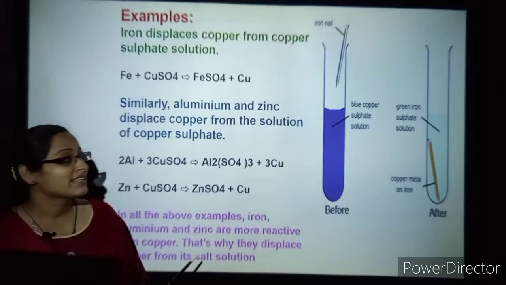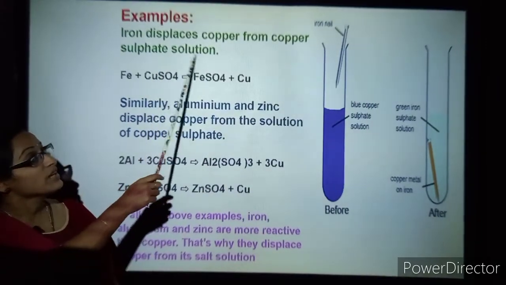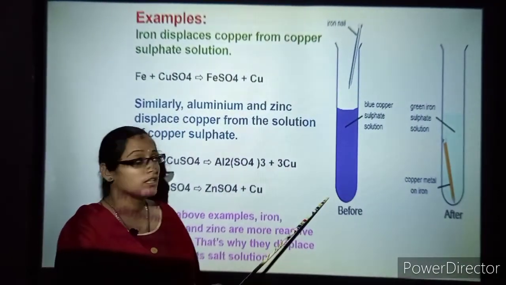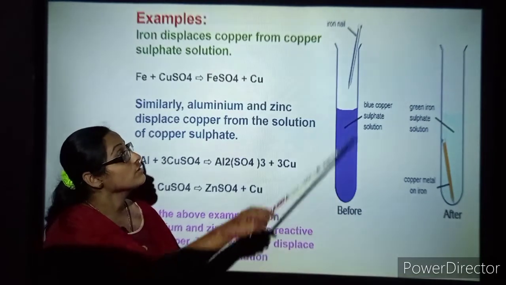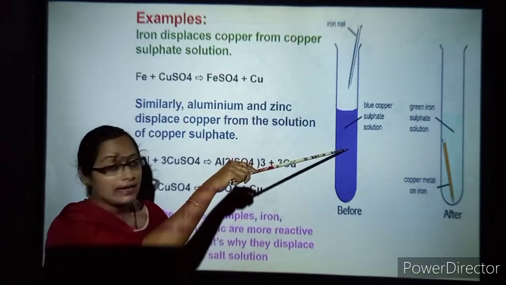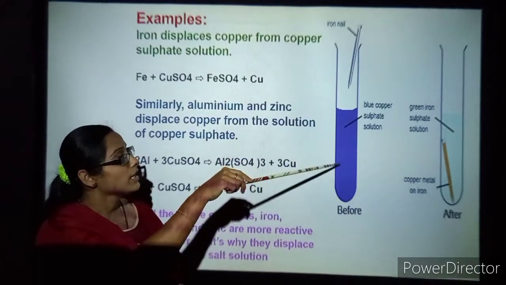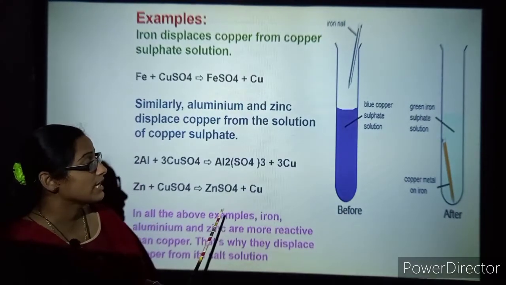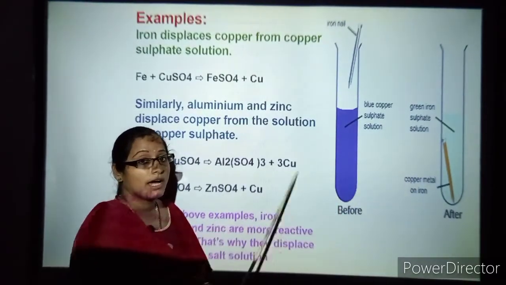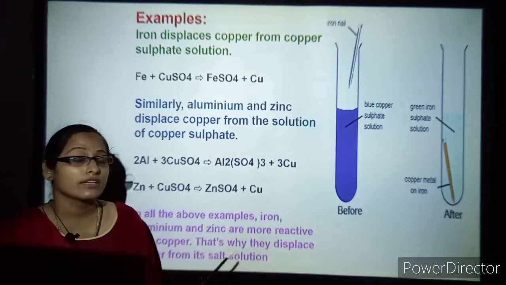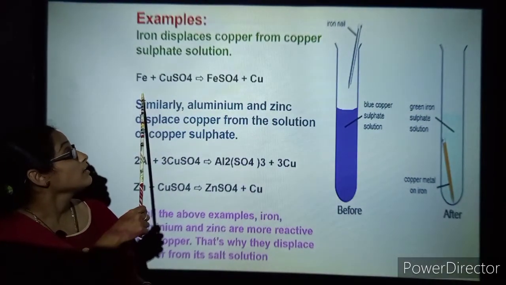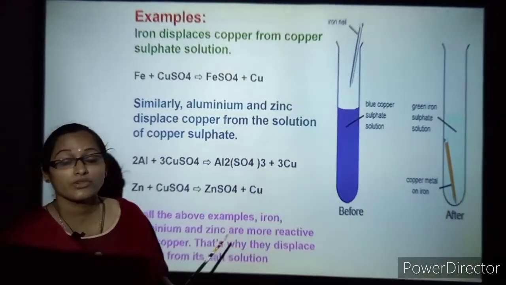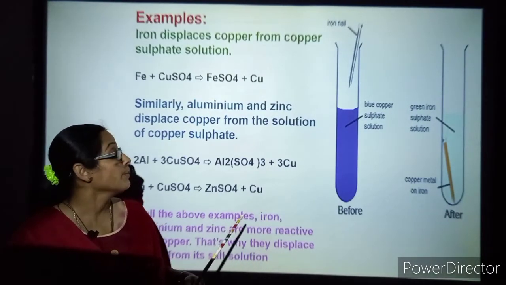Let's take some examples here. Iron displaces copper from copper sulfate solution. You take copper sulfate solution and dip an iron nail in it. Keep the iron nail dipped in the blue copper sulfate solution for some time, and later you can see a copper deposition on the iron nail. That is a displacement reaction. Iron, when introduced into copper sulfate solution, gives rise to ferrous sulfate and copper.